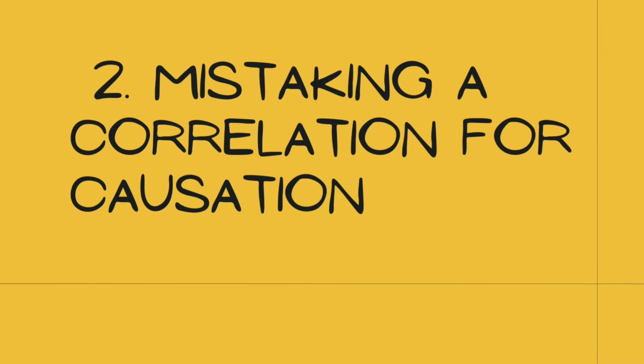The second type of error is mistaking a correlation for a causation. Sarah is good at math and she gets a perfect score in math. And I ask her what is the reason for a perfect score in math. She says that before the test she eats vanilla ice cream. That's funny, but that's the answer she gives and she believes in it. Sarah reasons that because eating ice cream happens before her test, that must be the reason for getting a perfect score. She's mistaking a correlation for a causation.